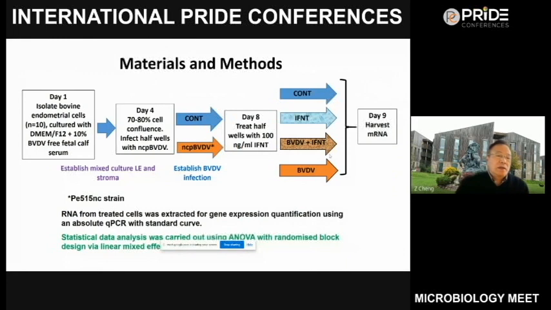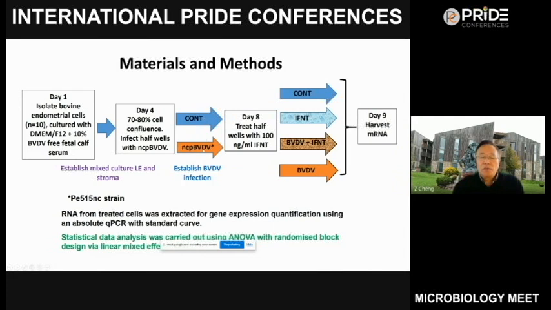We collected the uterus from 10 cyclic cows and cultured the cells with DMEM F12 medium including BVDV-free fetal calf serum. On day 4, the cell culture was about 70 to 80% confluent, and we infected the cells with the NCP BVDV PE515NC strain. There are 2 plates.